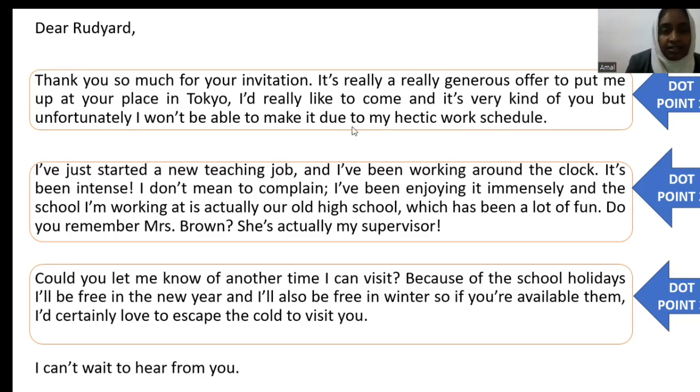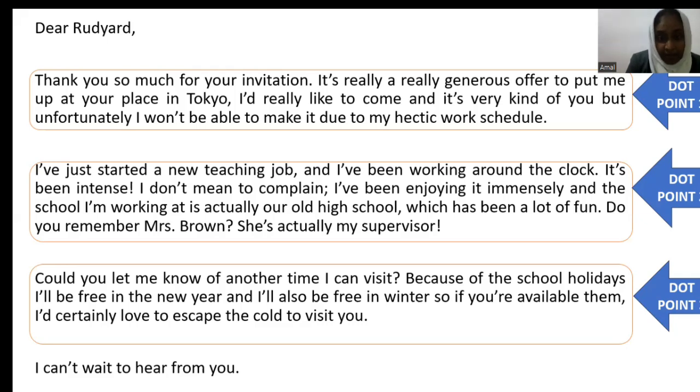The second dot point was explaining why I cannot come over to his or her place. As you can see, I have mentioned I won't be able to make it due to my hectic work schedule. At the beginning of the second paragraph, I'm just giving him a brief: this is why I won't be able to come. Then I explained the hectic work schedule in my second paragraph very comprehensively. I've just started a new teaching job and I've been working around the clock. It's been intense.